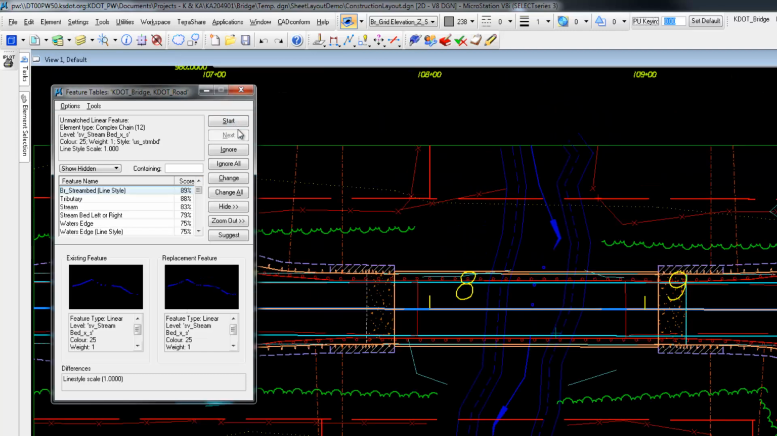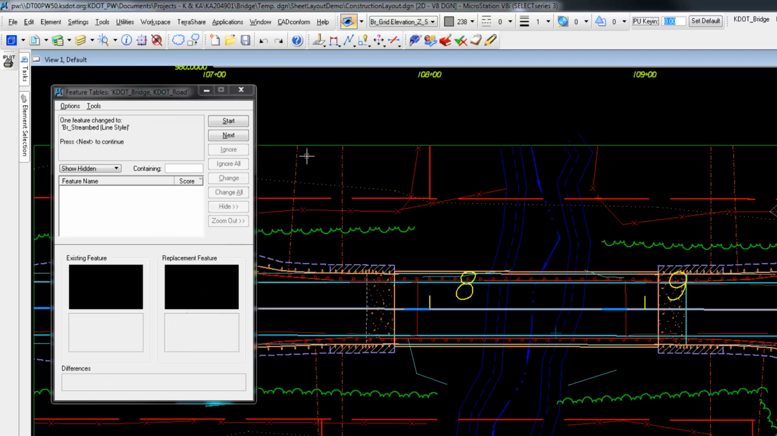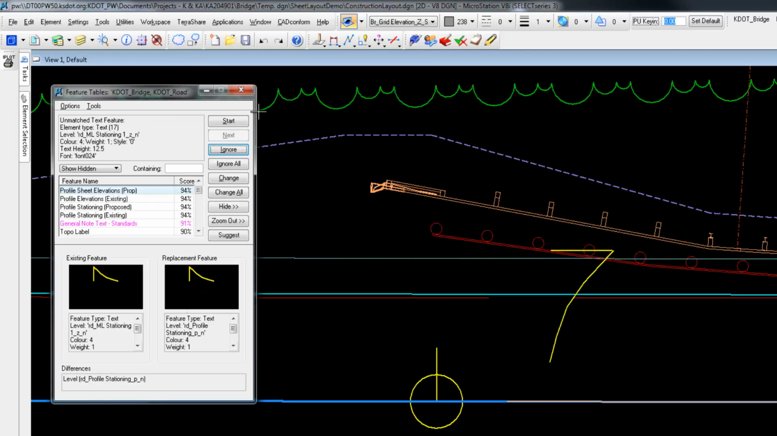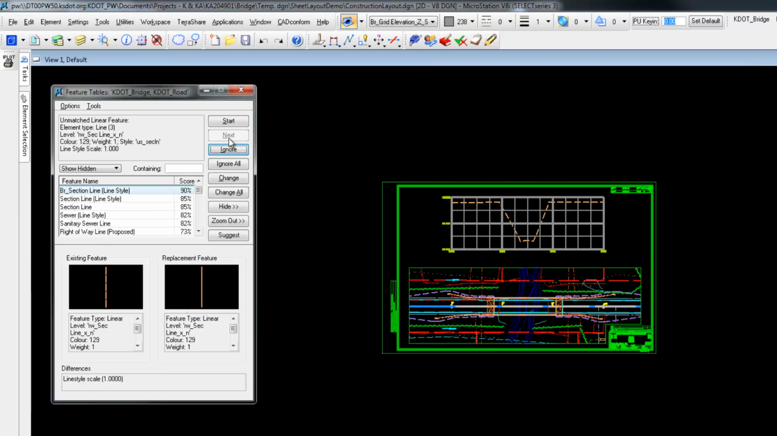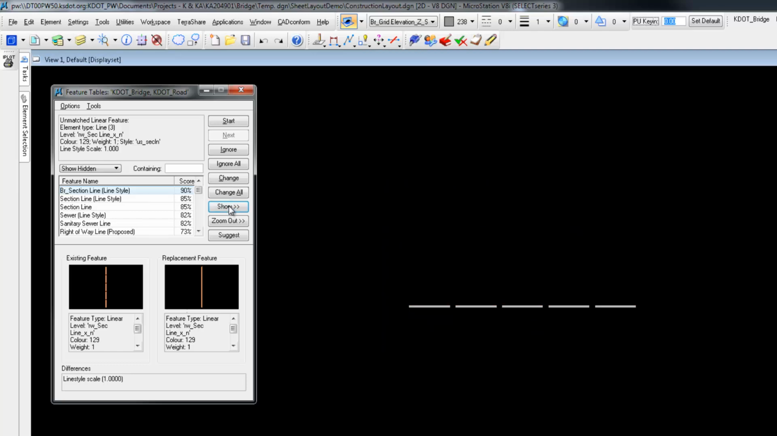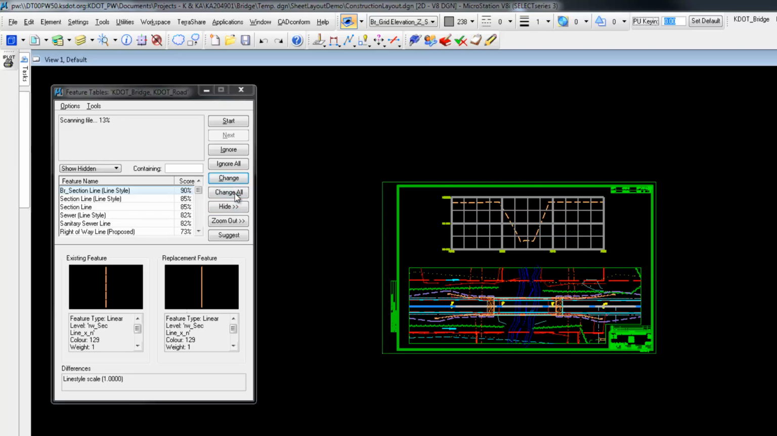Let's start all over again. Now we're past that element. Now we're going to the BR underbar stream bed. Stationing, we're going to change to mainline stationing. Number 5. Again, going to the BR underbar element.